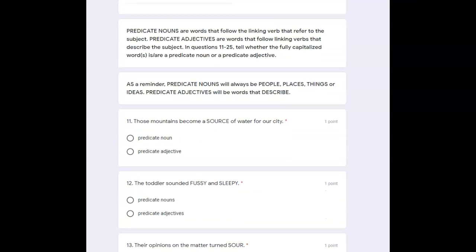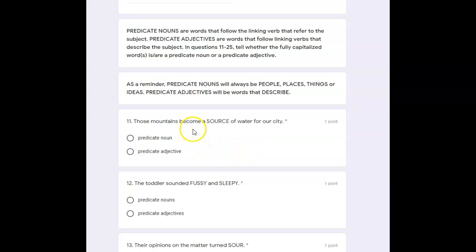Now, the second section, you have predicate nouns and predicate adjectives. You're still going to identify the linking verb in the middle, but then you're going to determine the words that come after it. Are they people, places, things, or ideas? That would make them predicate nouns. Or are they describing your subject? Those would be predicate adjectives.